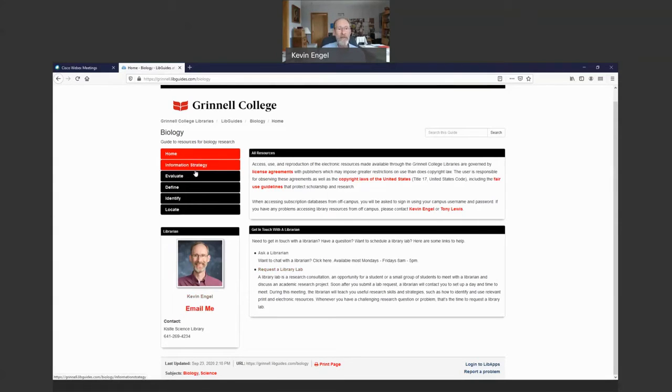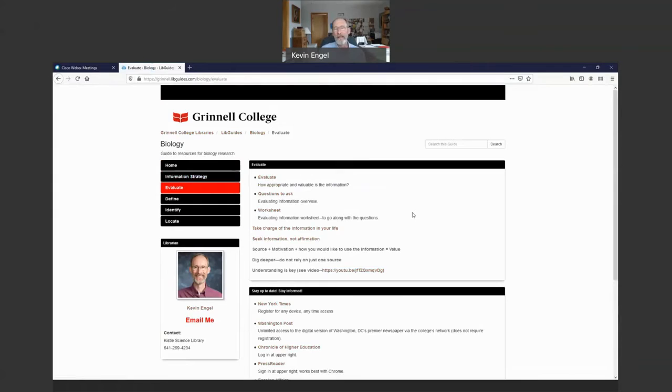These tabs or sections kind of take you through the process of doing a project, like maybe the experiment that you're developing. And at each stage, you're going to find links to information which are appropriate at that point. So let's step through this a little bit. And I'm going to go under Evaluate. And I will say that this is the most source evaluation, where you look critically at the information you have.